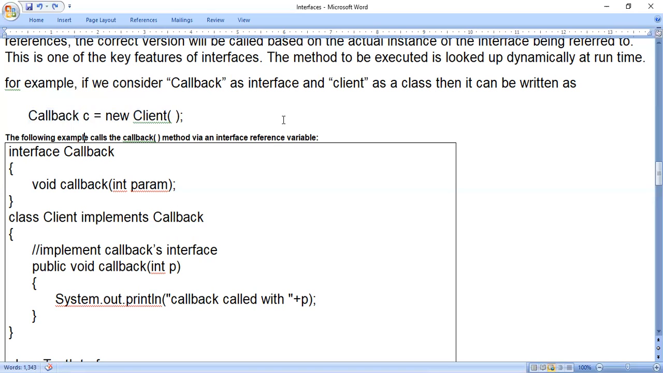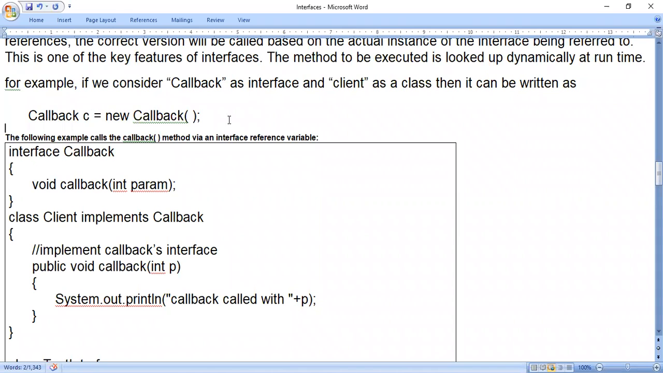Either it should be present like this, that is client C is equals to new client, or it should be present like this: callback C is equals to new callback. If it is present like this, then it is correct. Okay, so we should sort this out first, because they have written callback C is equal to new client. It is not correct: client C is equals to new client, or callback C is equals to new callback. So first let us consider this line, whether it is correct or not. When I say callback C, up to here it is correct, because for an interface we can create an object reference. Remember, first point: for an interface we can create an object reference. We can say interface reference.